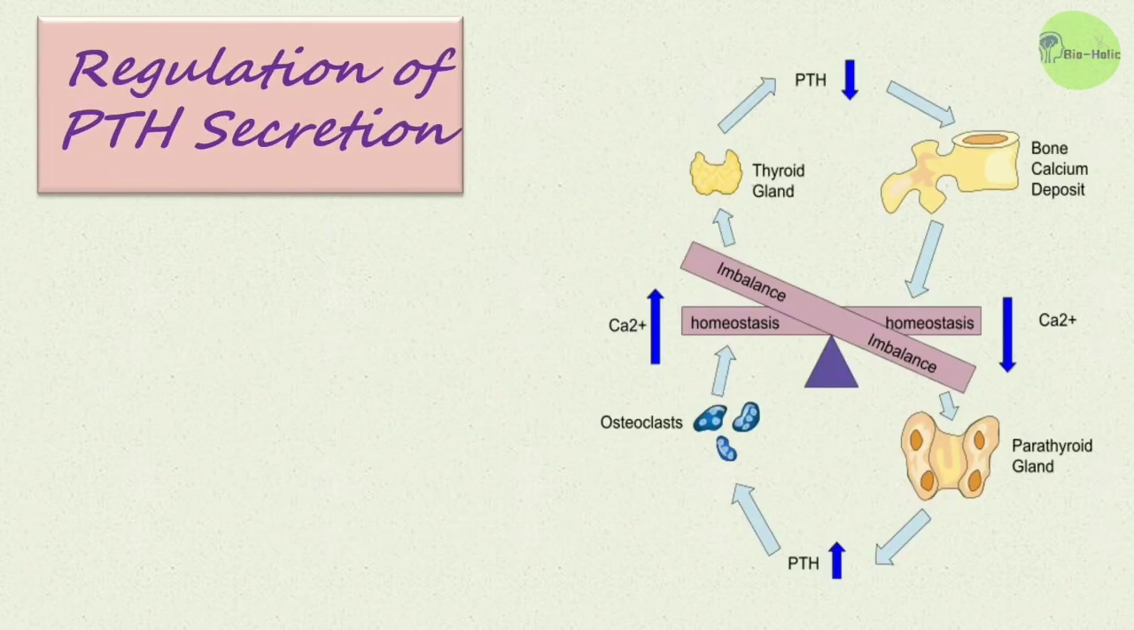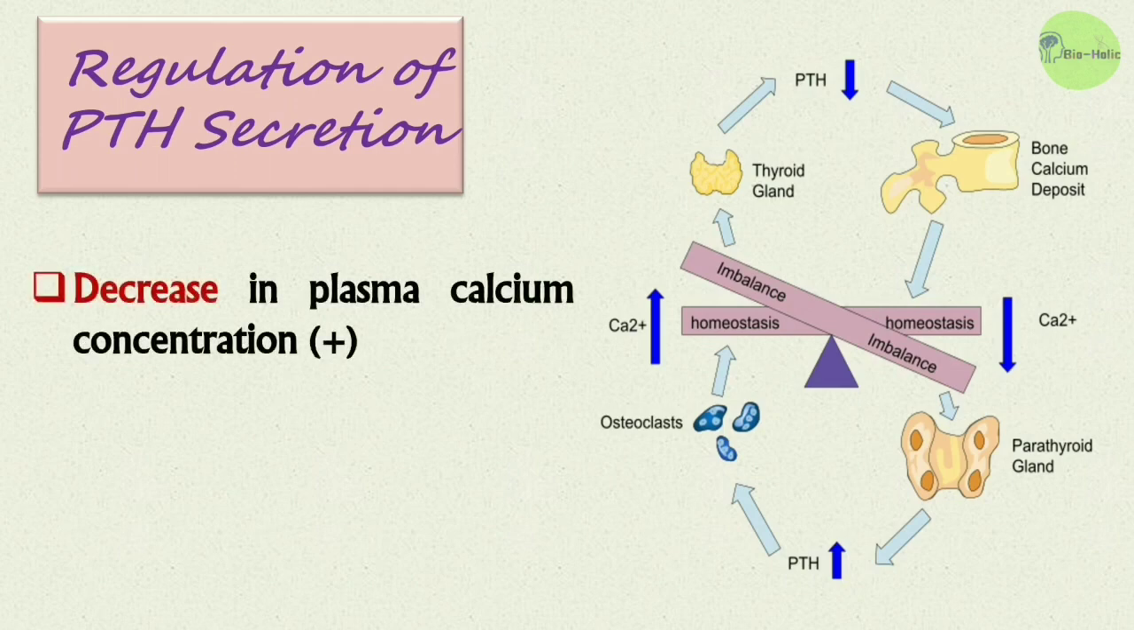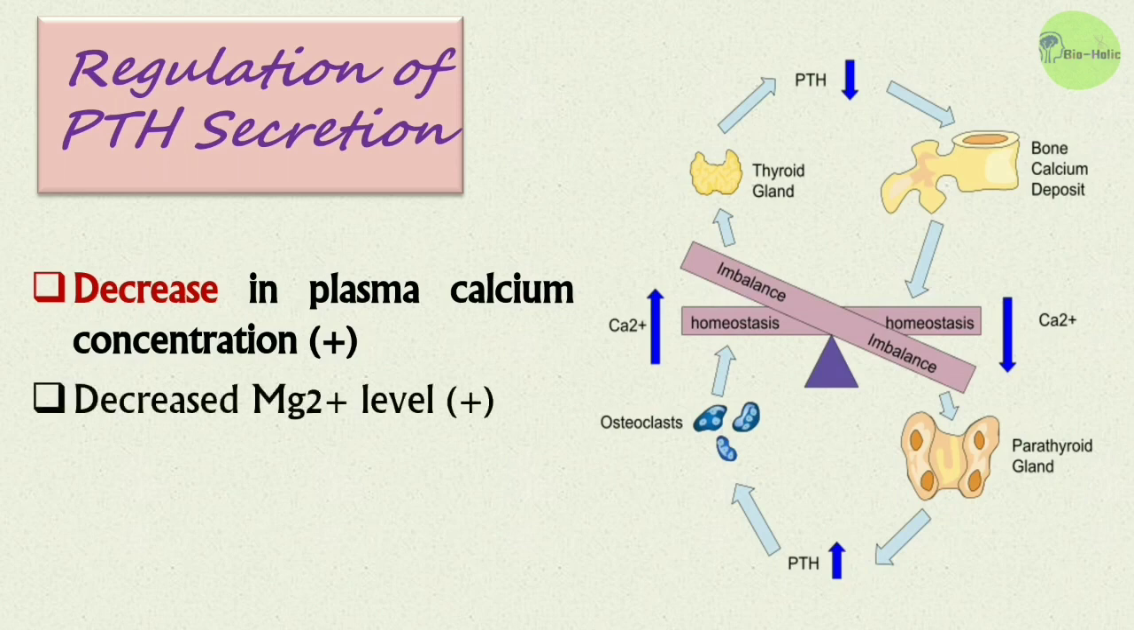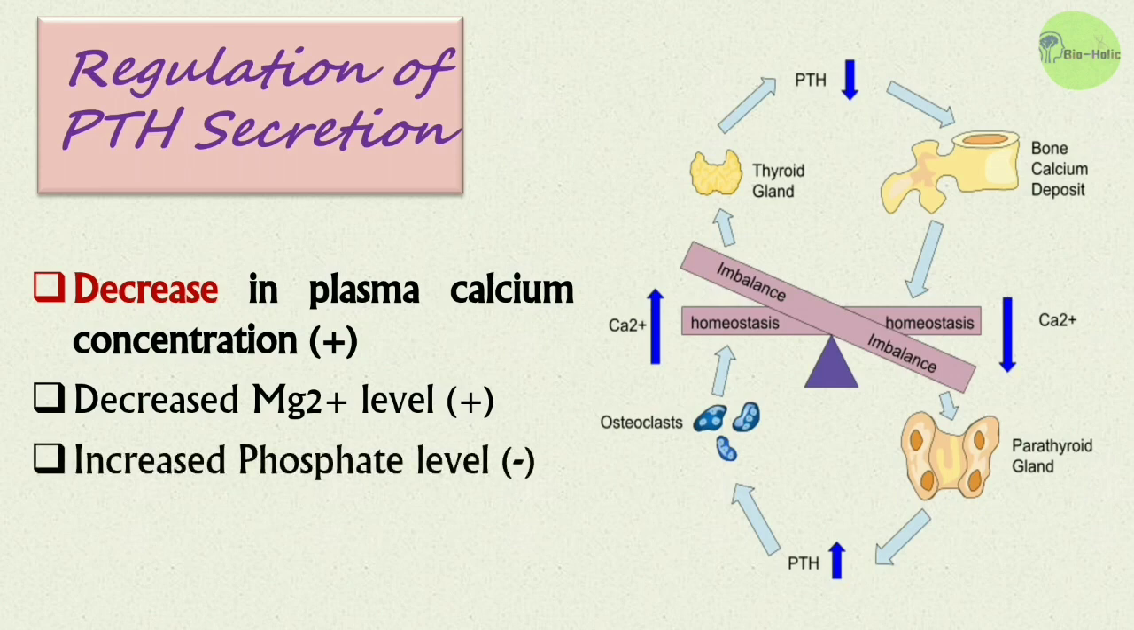Now, how is the PTH hormone secretion regulated? If there is a decrease in plasma calcium concentration, it will increase PTH secretion. And also, if there is a decreased magnesium level, it will promote PTH secretion too. But in case of increased phosphate concentration, PTH secretion will be inhibited. And similarly, vitamin D3 inhibits PTH secretion.